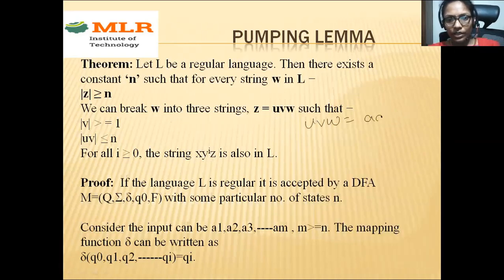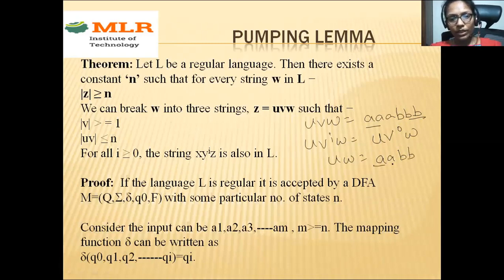UVW value is triple A, triple B. Now I'm increasing the i value. So u, v power i, w. Consider i value as 0. Then v power 0, w. What will you get? v power 0 means 1, right? So you will get UW. What is UW? UW is double A, double B.